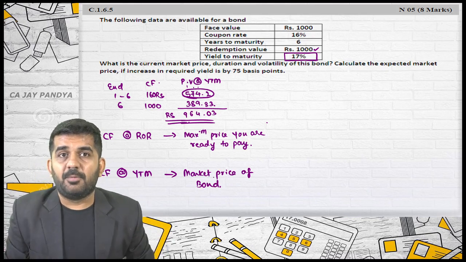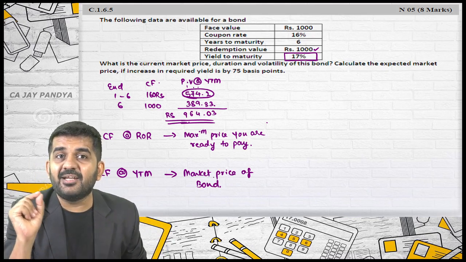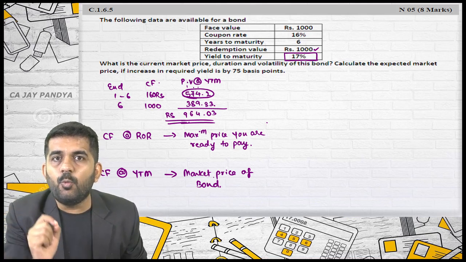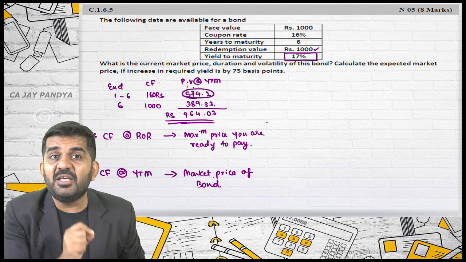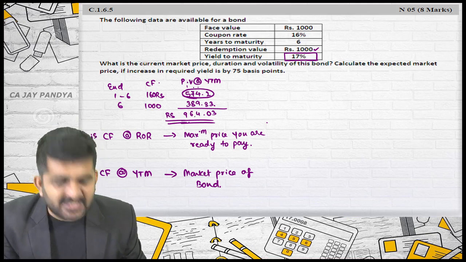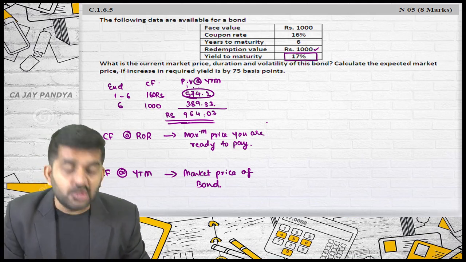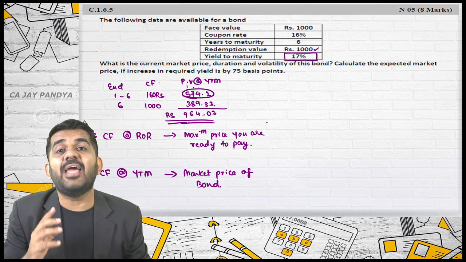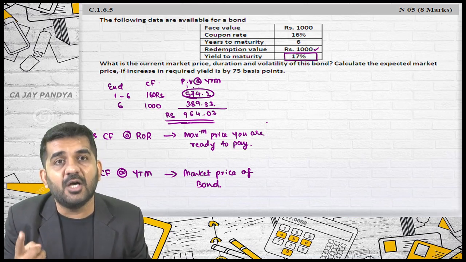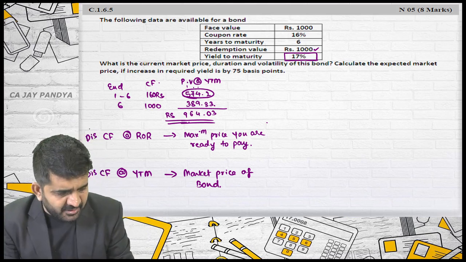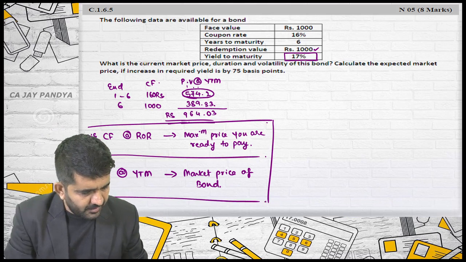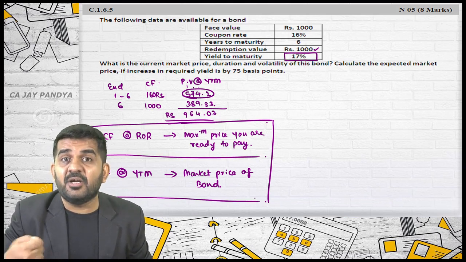Try to understand properly. What is YTM? Internal rate of return. What is it? It is a rate of return at which NPV is 0. So this will be present value of cash inflow. Also this will be present value of cash outflow, which is nothing but the actual market price of the share. So remember this. Not only remember, try to even understand this.